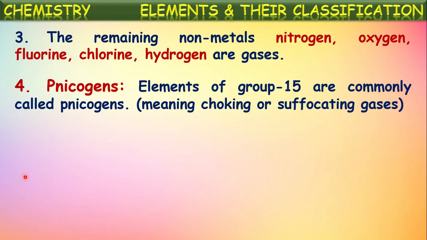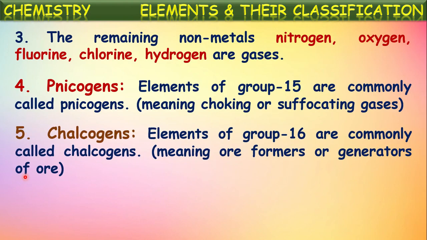These group 15 elements are specially called pnicogens, which means choking or suffocating gases, because these 15th group elements like nitrogen form certain gases which cause choking or suffocation. That's why these elements are called pnicogens. The 15th group of the modern periodic table elements are called pnicogens.